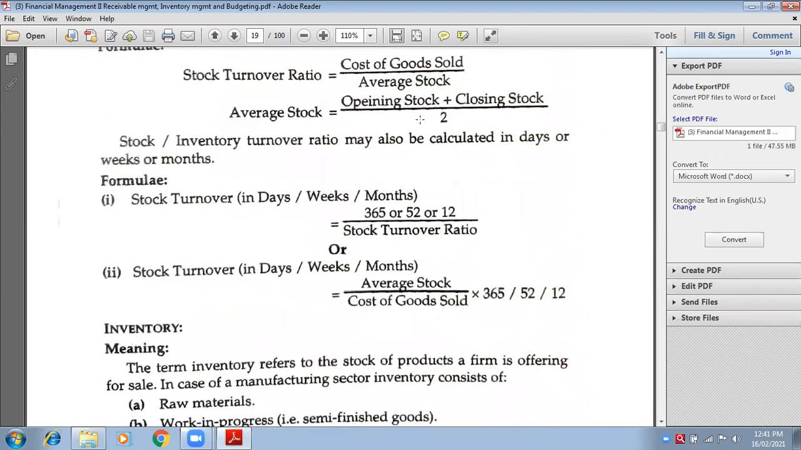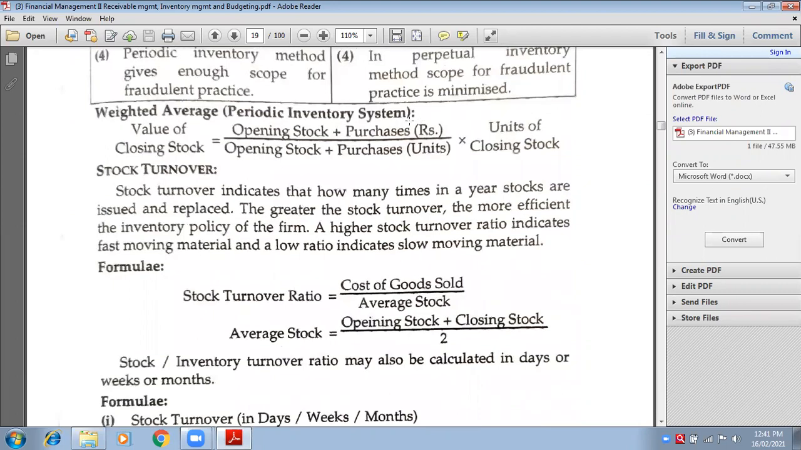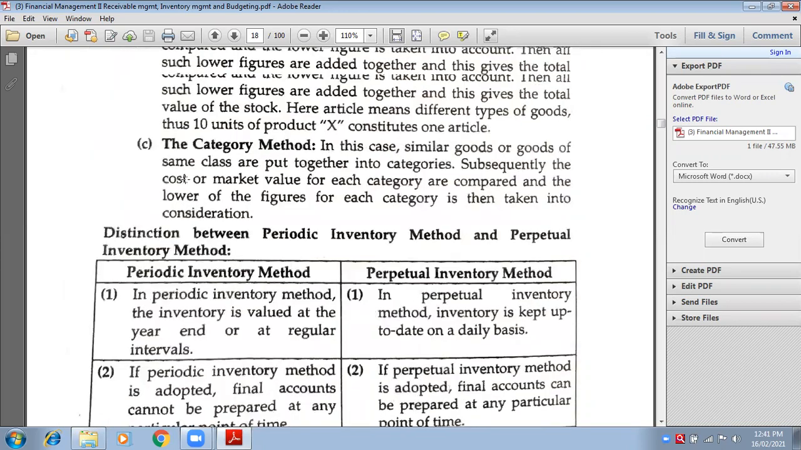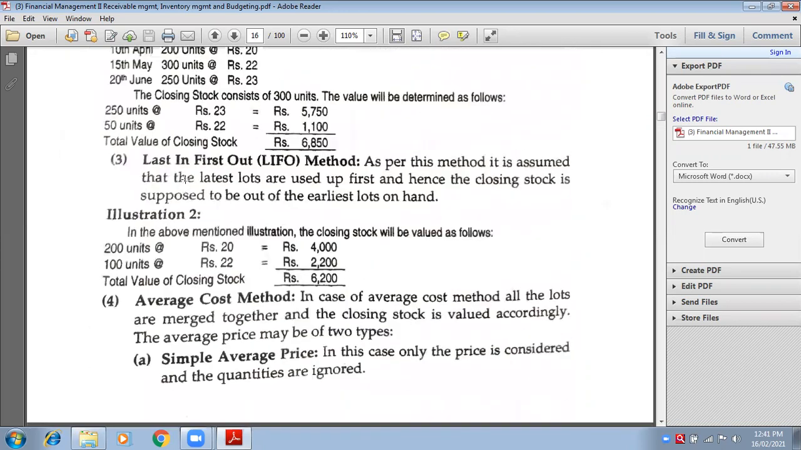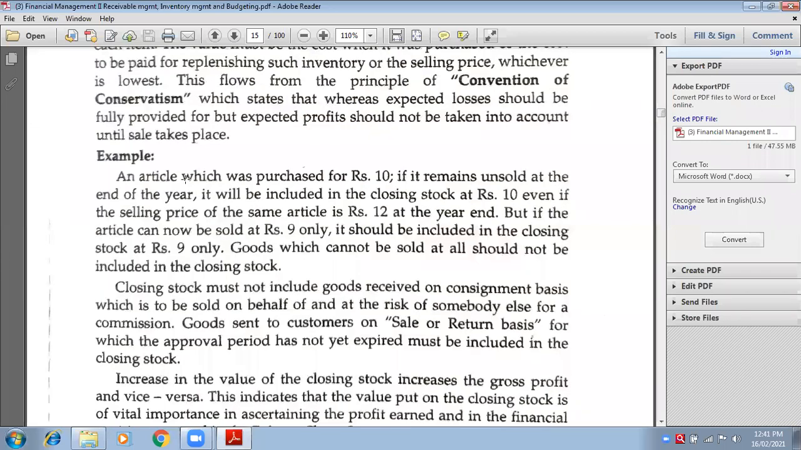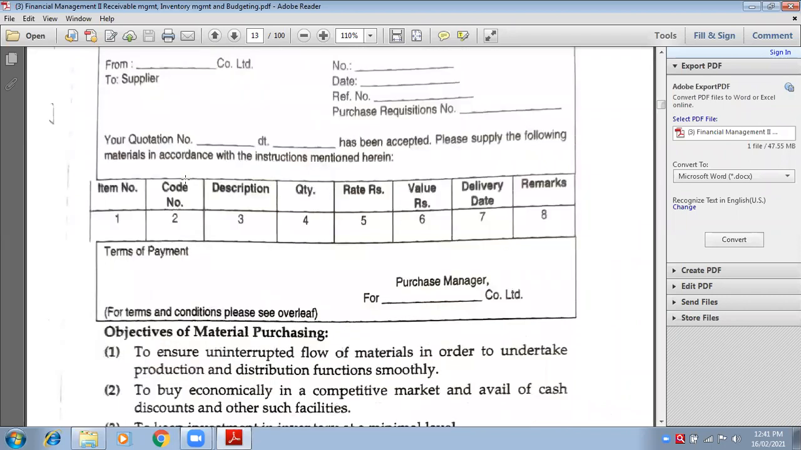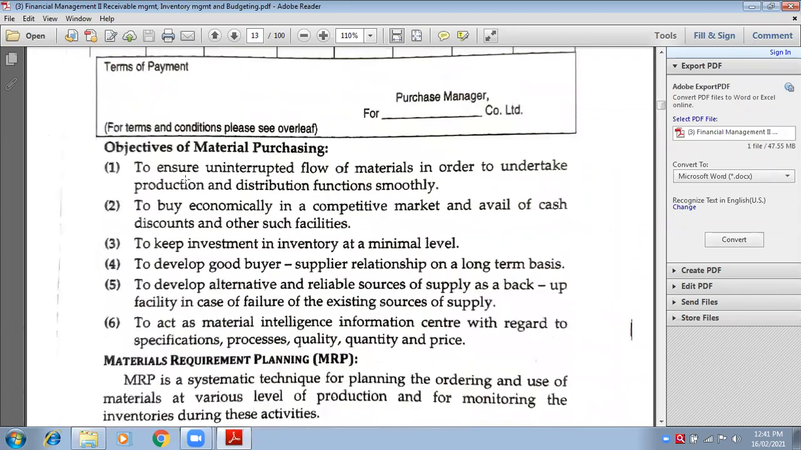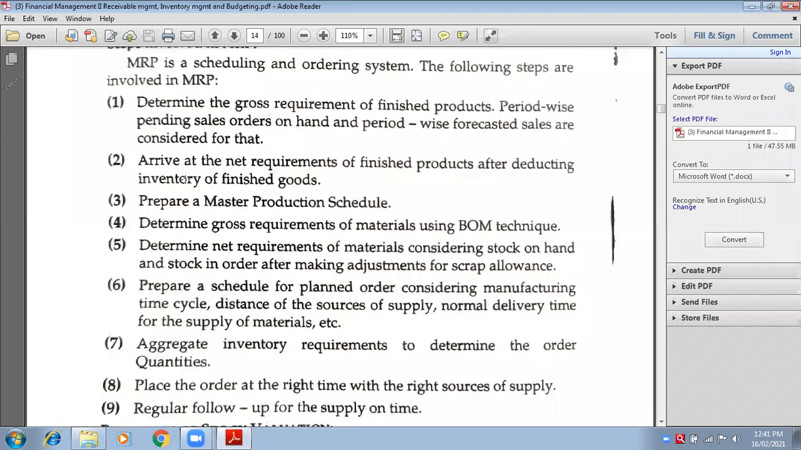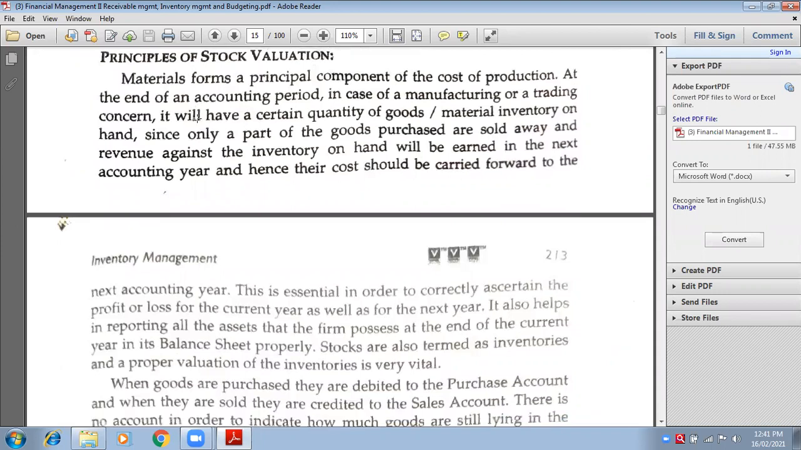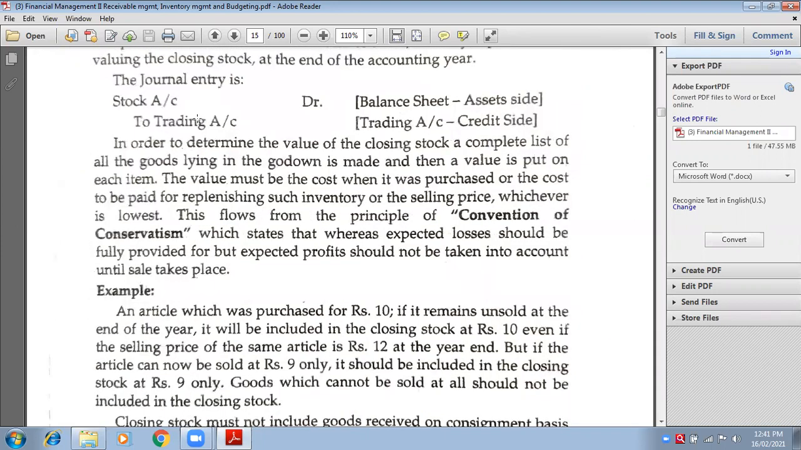Done. Then there are 7 methods. See, stock turnover we have already done, so this is altogether a different topic. We were doing stock valuation. So not now, but in the next chapter we would start with the practical questions of FIFO and weighted average method. In your syllabus, listen very carefully. In your syllabus, stock valuation will come in the practical format. Okay, they will ask you practical questions.